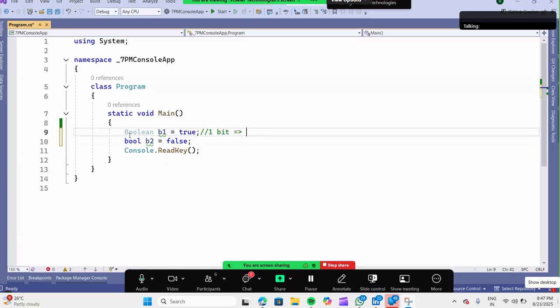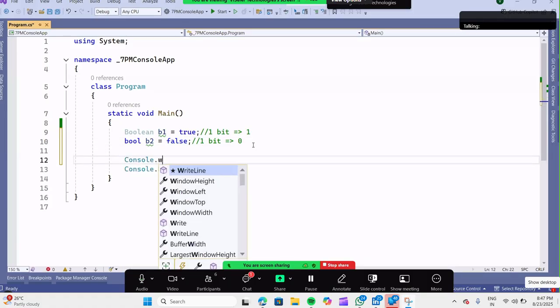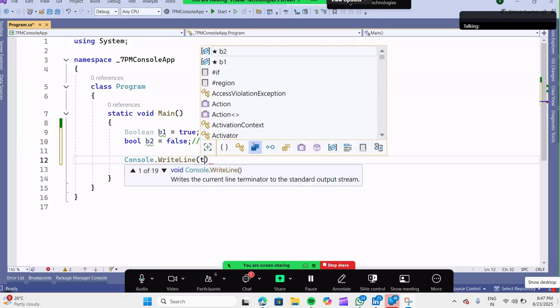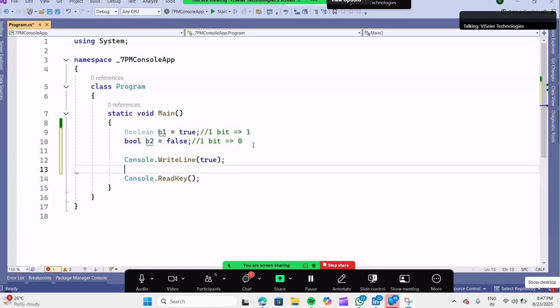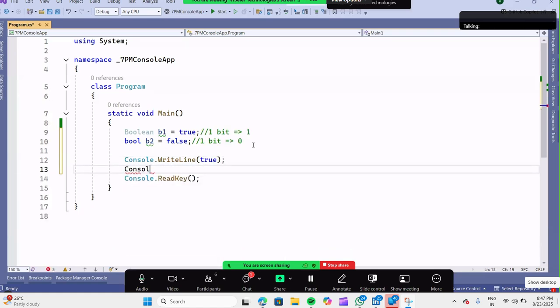Internally in the system, it occupies only one bit of space. If it is true, internally it will store one. If it is false, it will store zero, in binary language, which is not understandable for us. But here we can display it as true or false.